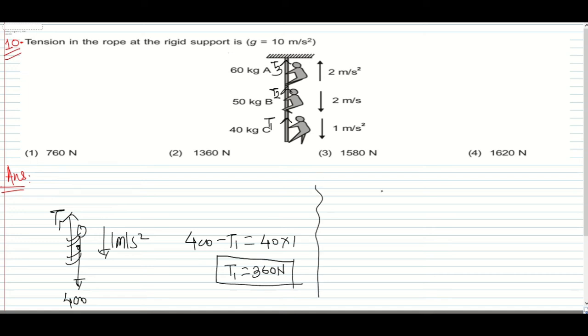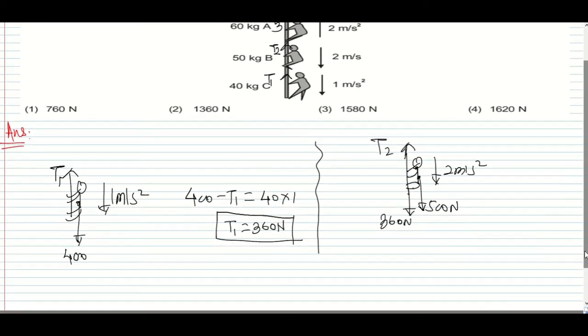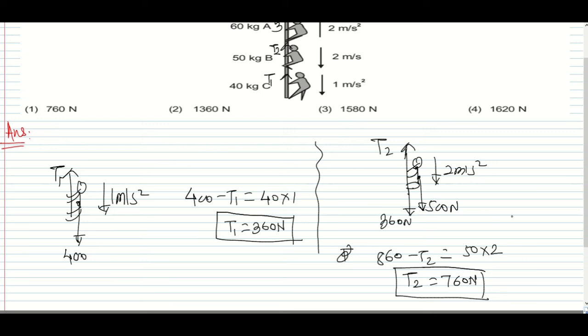Okay, no problem. Now we'll calculate T2. So this is the person we have. For it, T1 is 360 Newton, mg is 500 Newton, and it is moving downward with 2 meter per second squared. Let's calculate tension T2. So it will be 860 minus T2 must be equal to 50 into 2, that is 100. So T2 we have is 760 Newton.